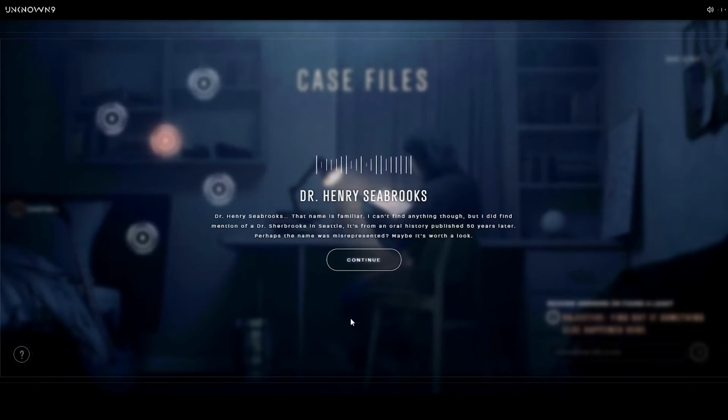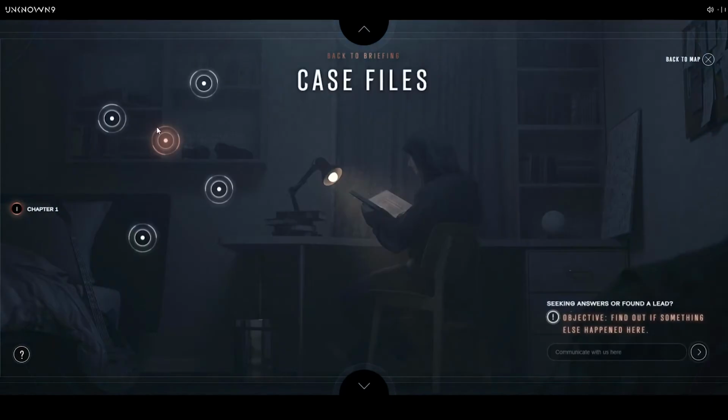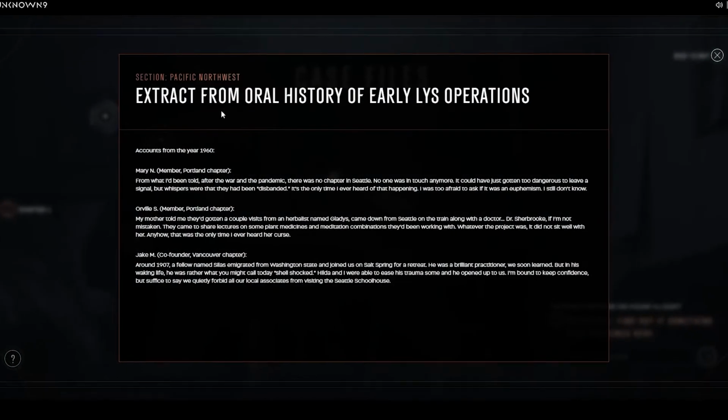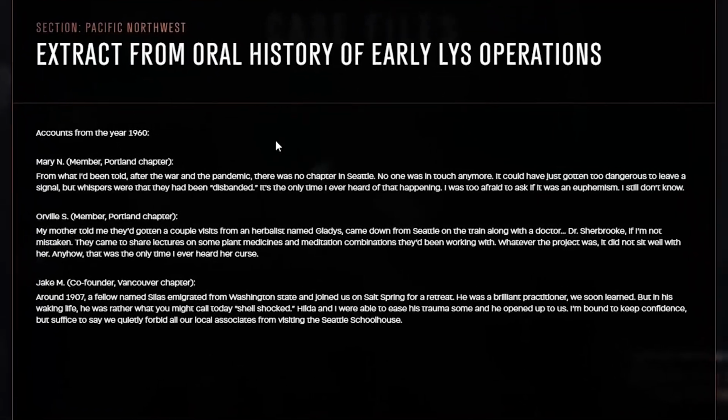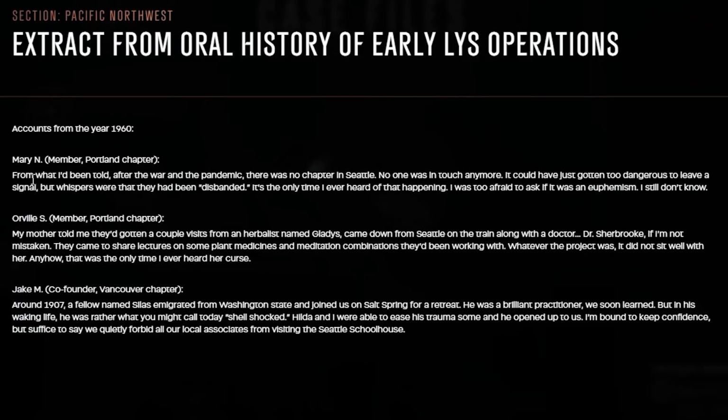But I did find mention of Dr. Sherbrooke in Seattle. It's from an oral history published 50 years later. Perhaps the name was misrepresented? Maybe it's worth a look. Okay. You have another document to look at? Section Pacific Northwest. Extract from oral history of early LYS operations. Accounts from the year 1960.